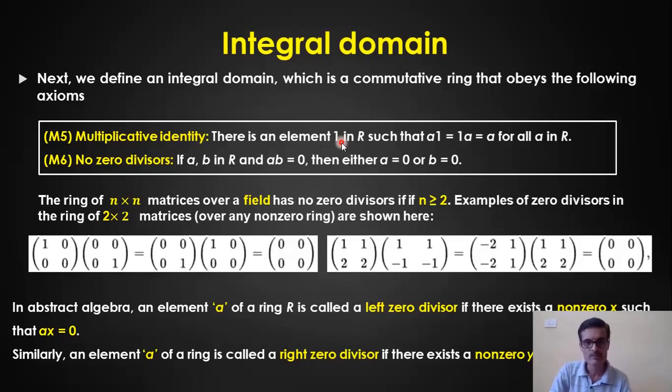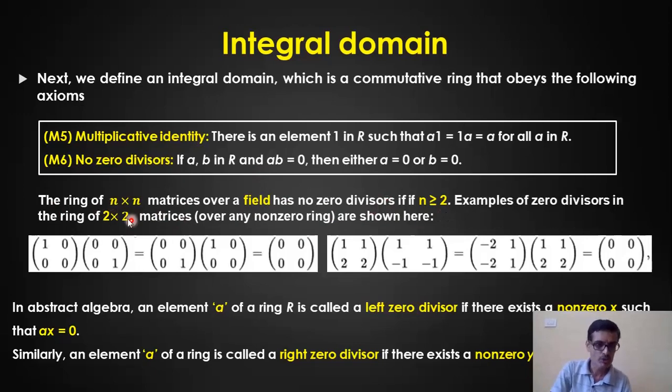What is the meaning of that? It is A into 1 equal to 1 into A is always equal to A, where 1 is the multiplicative identity element. Fine. Now, no zero divisors. We will understand what we mean by zero divisors. So I have taken an n cross n matrix, let us say a 2 cross 2 matrix, over a field. What I'm saying here is that a ring of n cross n matrices over a field has no zero divisors if n is more than 2.